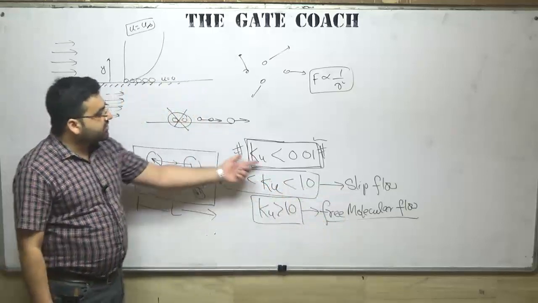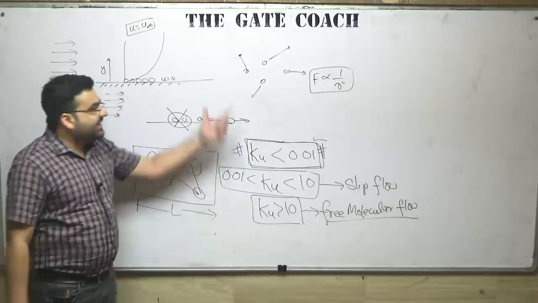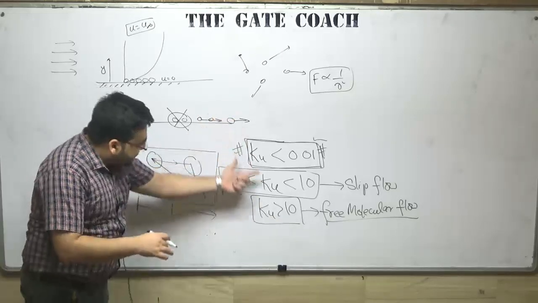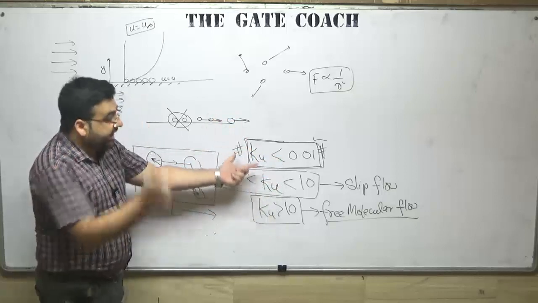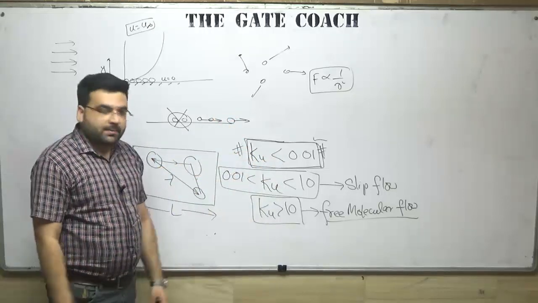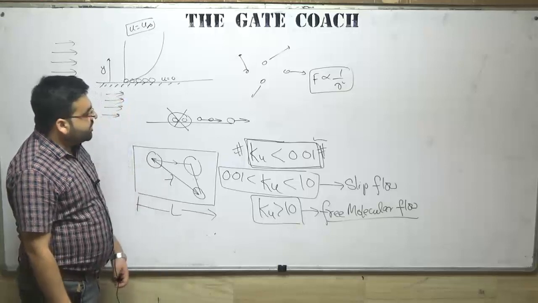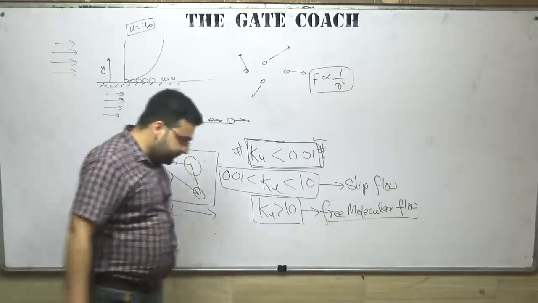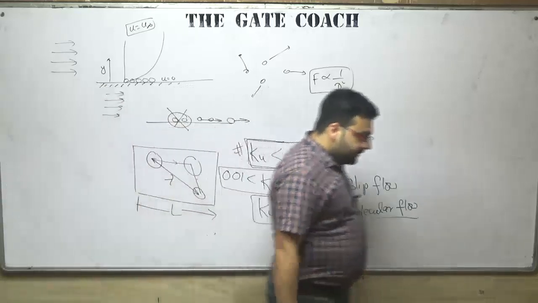That is an interview question, not a GATE question. In the GATE examination, questions have not been asked from the Knudsen number, but in interviews, questions have been asked. So that is the dimensionless quantity, the Knudsen number. Note it down, then we will proceed.